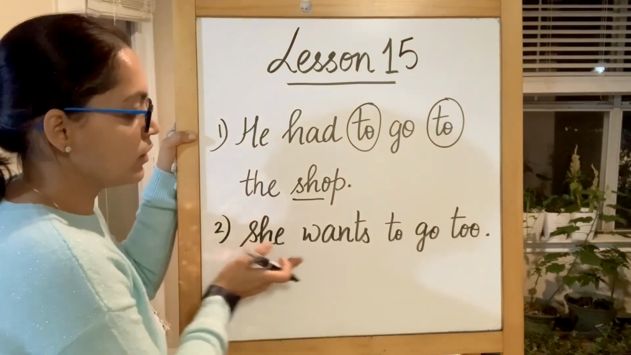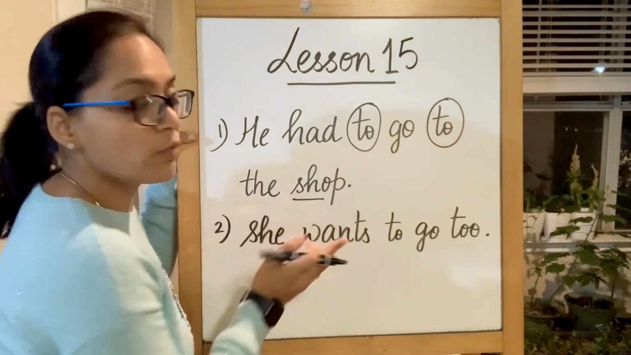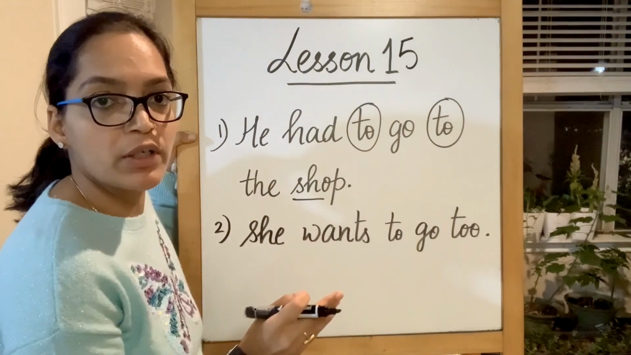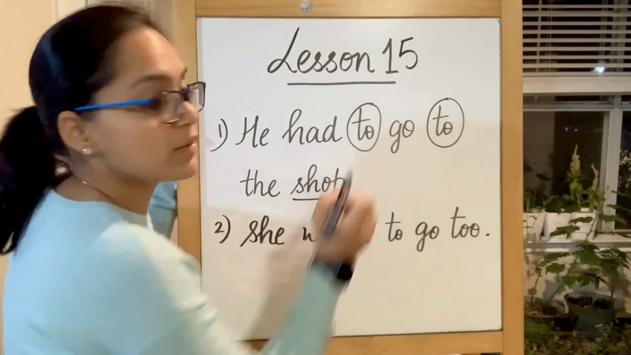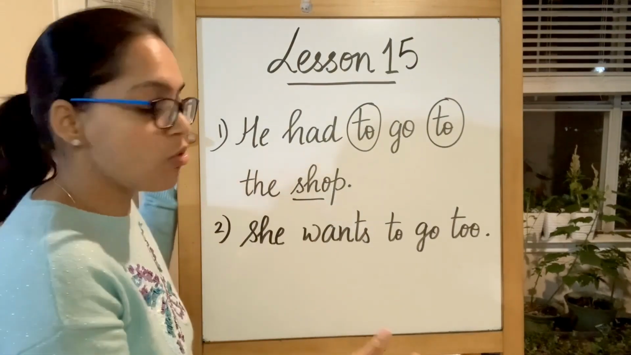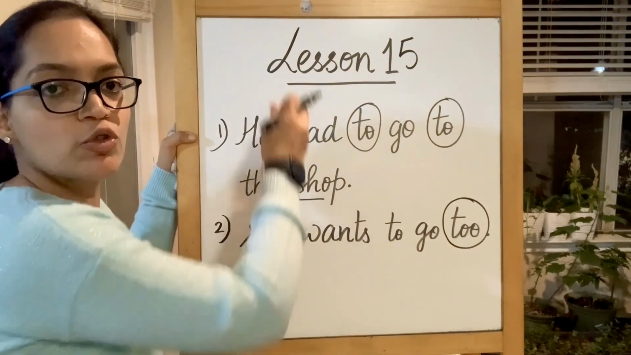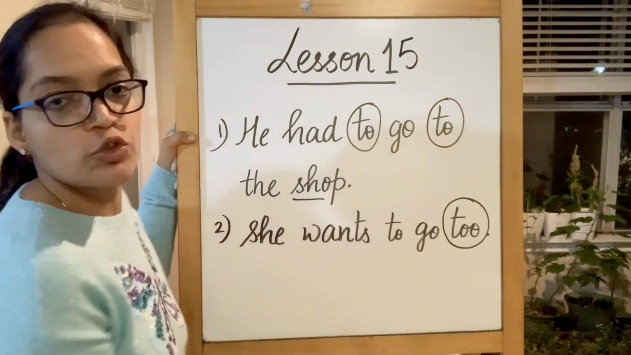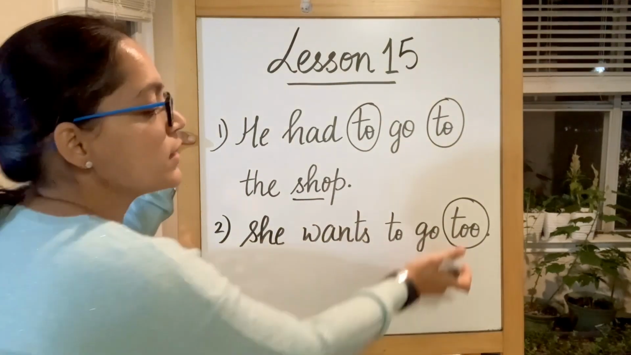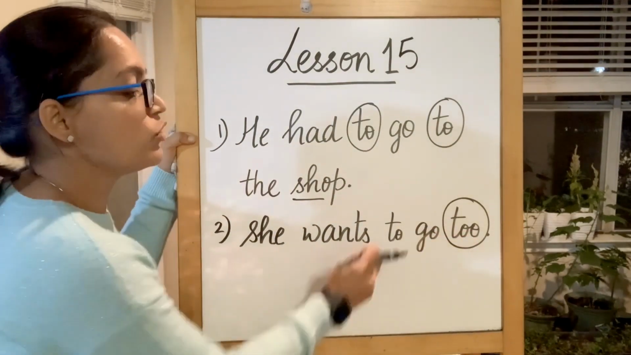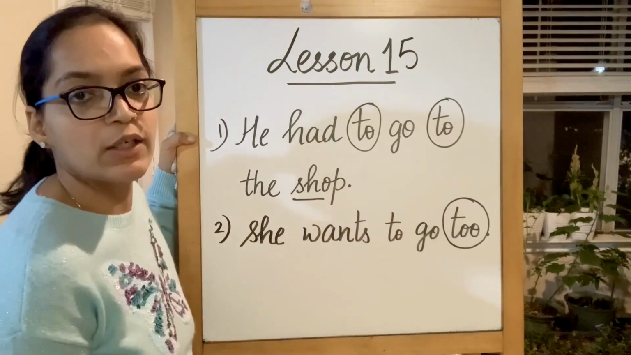She, our sight word. Remember, WA makes a sound of wa. Want, ending with a T. Wants. She wants to go too. That means she wants to go to the shop as well. She wants to join him. When he goes shopping, she wants to go as well. So she also wants to go. This is T-O-O. And this one is because she's going, an action is being done. Where? To. T-O.